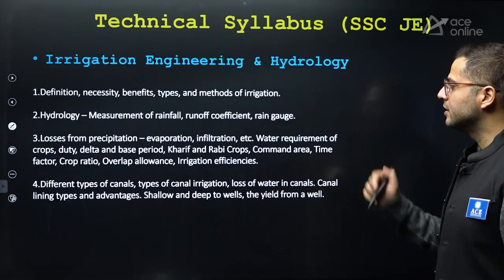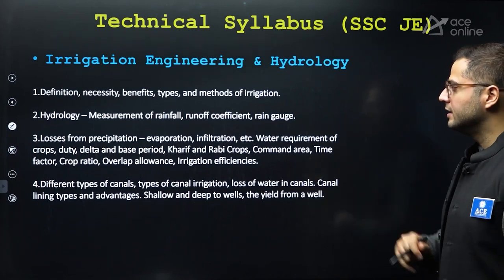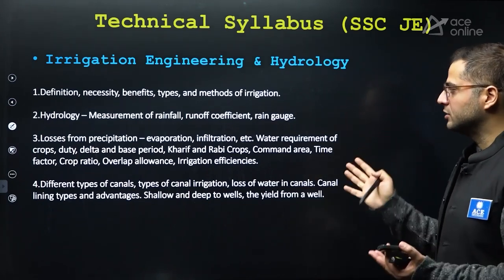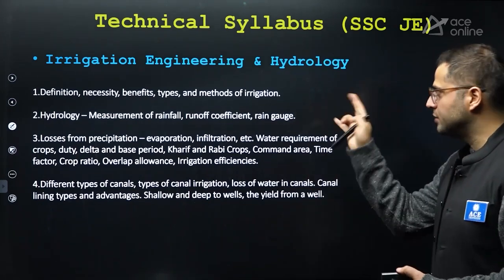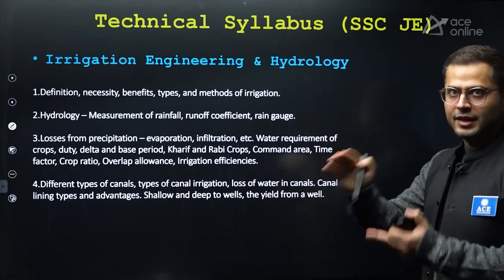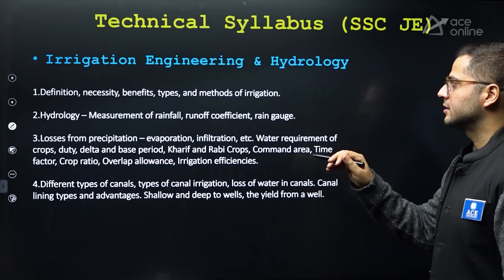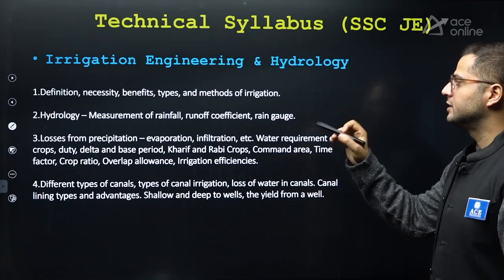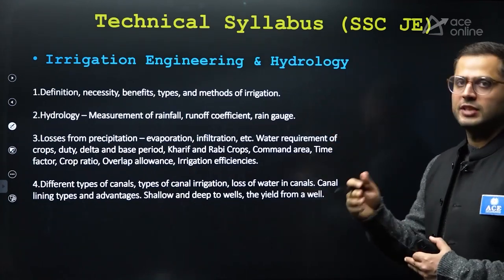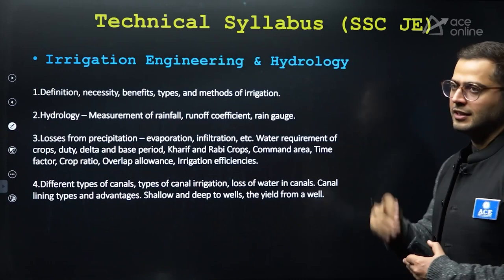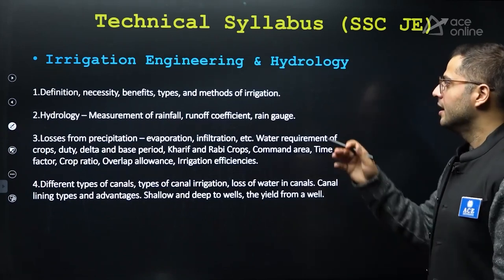After that, irrigation engineering and hydrology, you can see these are the topics. Again, it's a vast topic, vast in the sense that 2 subjects are given in the same portion in the syllabus actually. Hydraulics or hydrology, it's easy to process, right? It is a very quick subject. It is a very scoring subject as well.